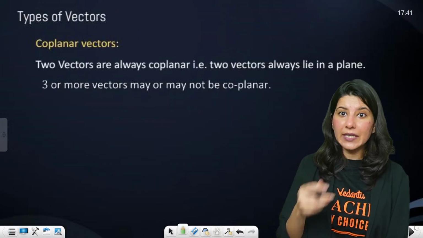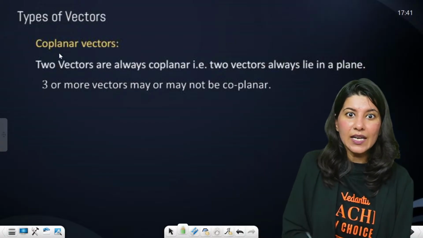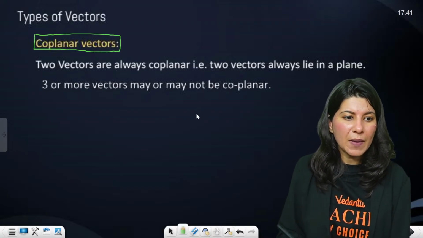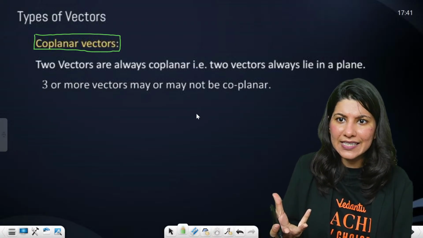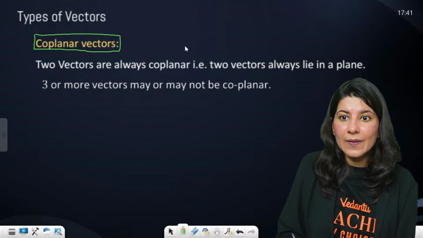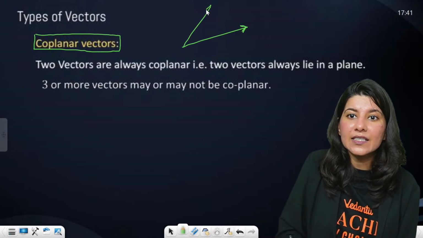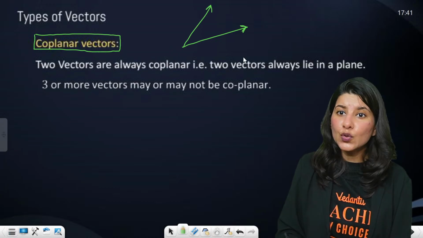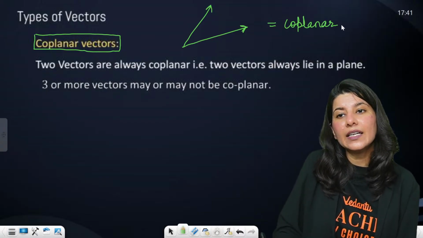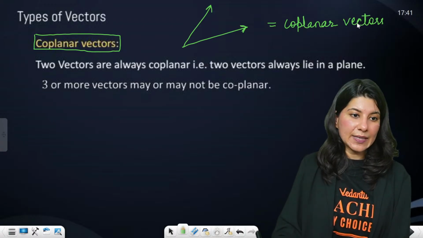Now let us talk about the next topic, which is coplanar vectors. A little definitions we are understanding. Can anybody think about it? What are coplanar vectors? By the name only we can guess, right? Two vectors are always coplanar if they lie in the same plane. Coplanar vectors, if they lie in the same plane.